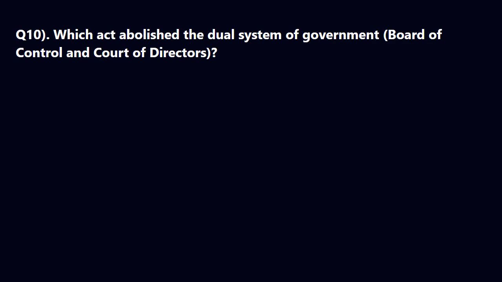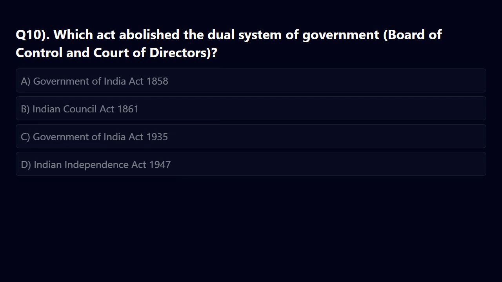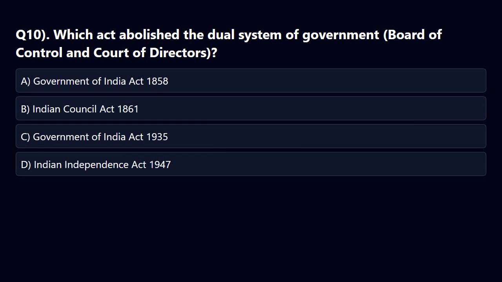Question. Which act abolished the dual system of government, Board of Control and Court of Directors? Options. A. Government of India Act 1858. B. Indian Councils Act 1861. C. Government of India Act 1935. D. Indian Independence Act 1947.